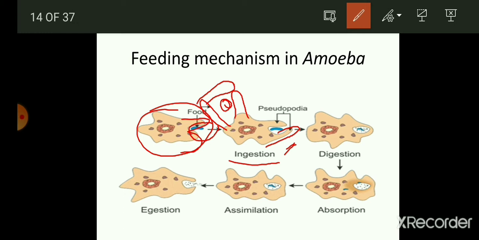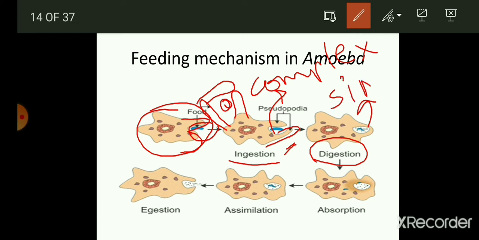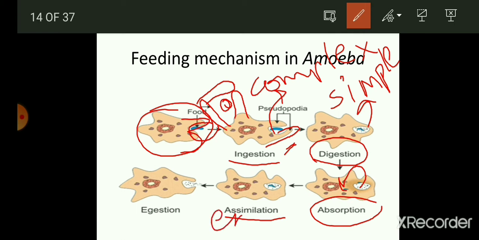So this is done by the amoeba. Thereafter, after ingestion, the digestion takes place, in which this complex food is changed into simple food, and this is done by enzymes called digestive enzymes. Thereafter, we have absorption, in which the simple substance which is required by the body of the amoeba is absorbed by these cells, and in assimilation, the energy is produced.